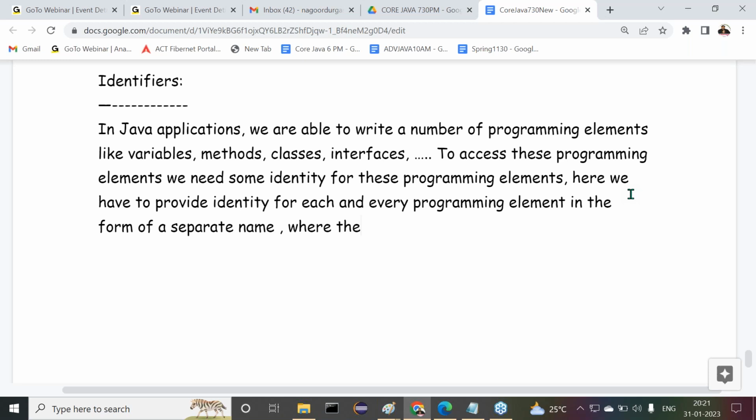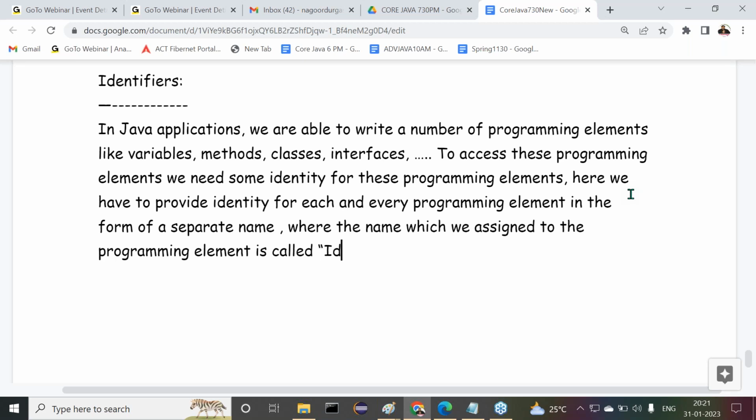The name which we assign to the programming element is called an identifier. The point is very clear. Even though I have given that many points now, the answer is very clear. An identifier is a name assigned to programming elements like variables, methods, and so on. Instead of writing this much information, can I write it in a single line?